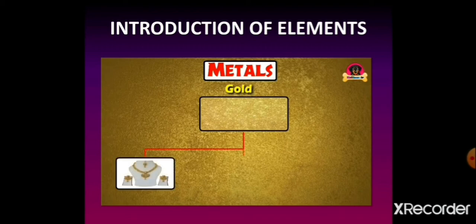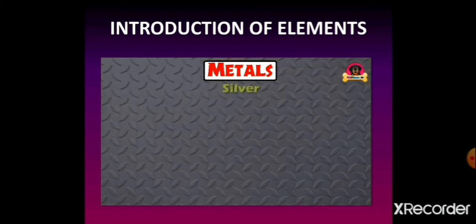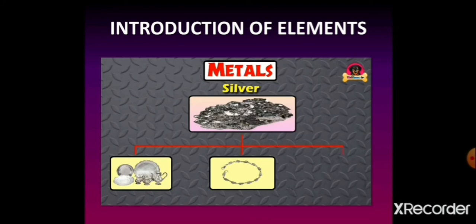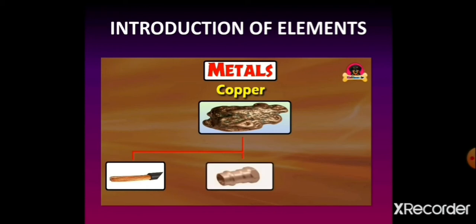Highly ductile gold is used to make jewelry, ornaments, and coins. Lustrous, most ductile and malleable silver is used to make vessels, ornaments, and different show pieces. Students, you know that copper has high tensile strength and is a good conductor, so it is used to make wires, tubes, and bracelets.